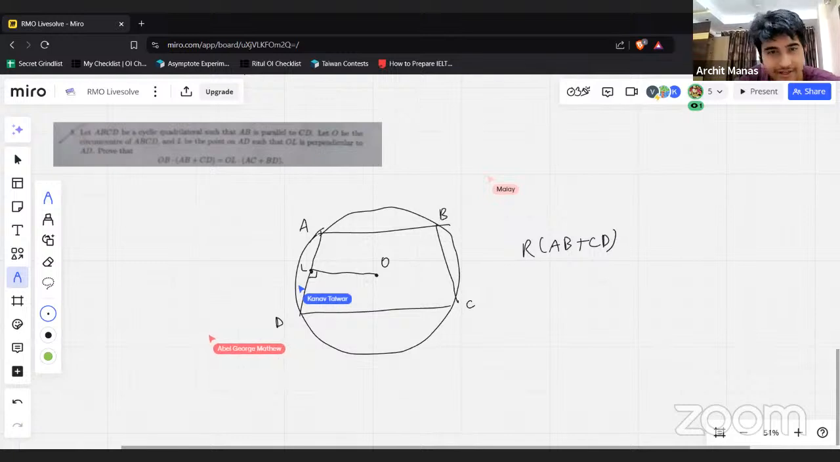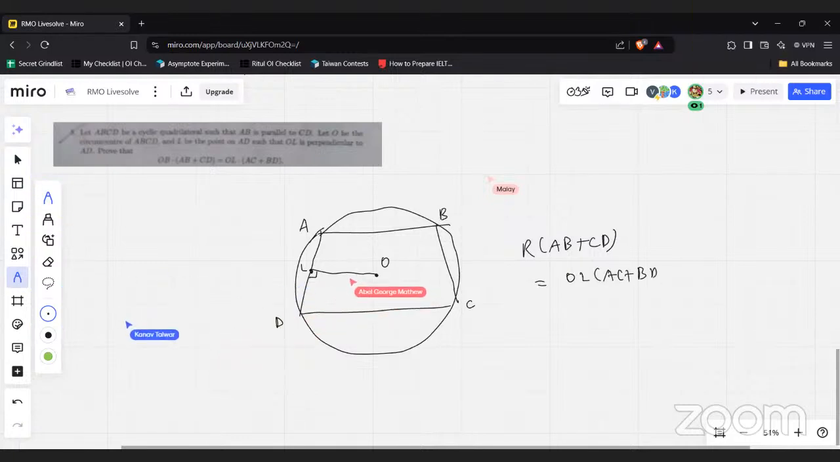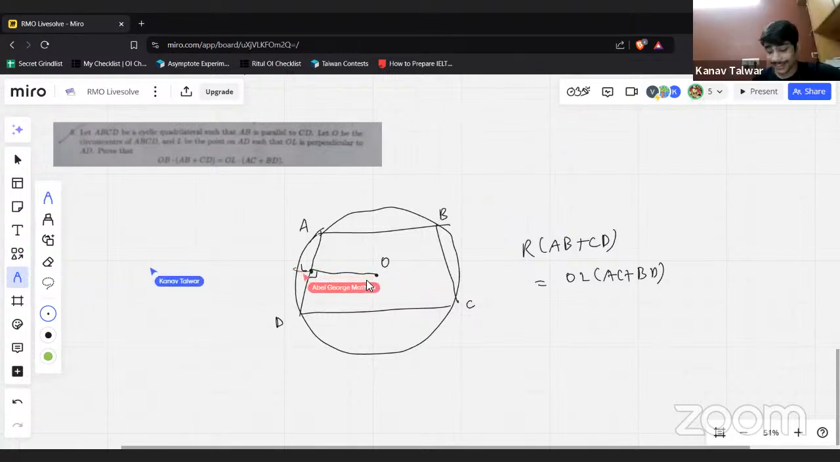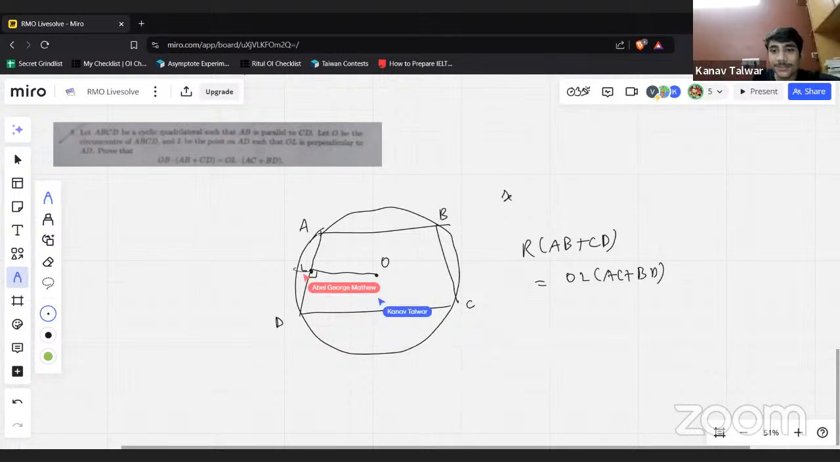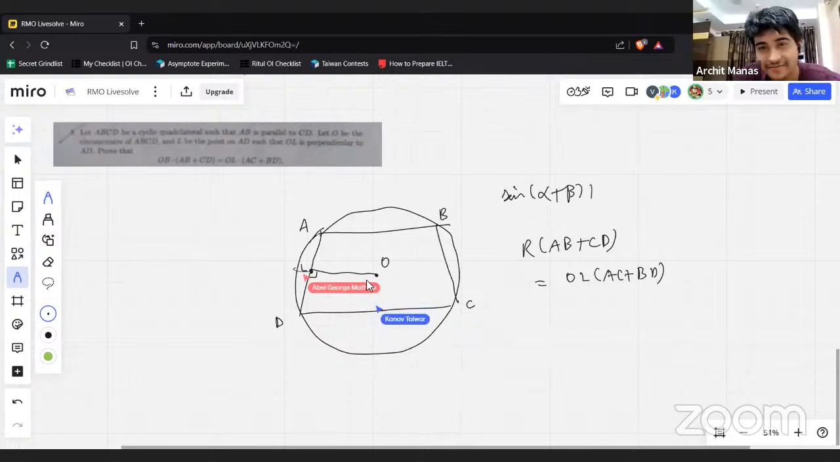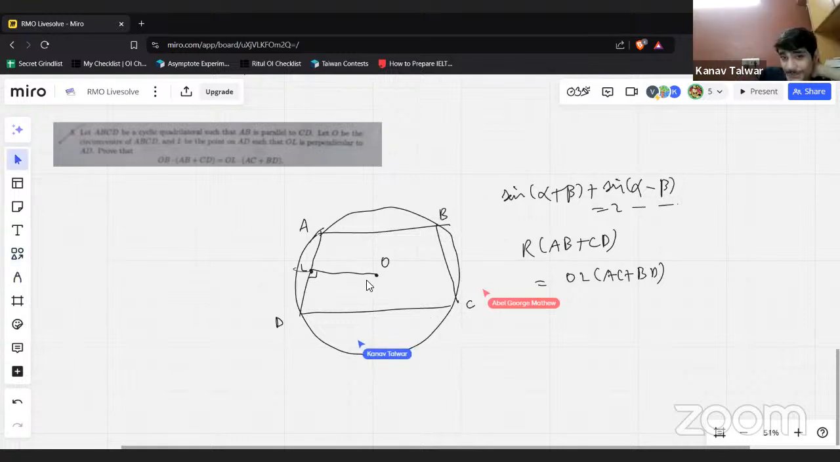So I propose we do a trig bash. But no, wait, let's do synthetic. This is probably a very nice synthetic solution, but I think OL is going to be sine of alpha plus beta. I'm actually telling you, it's just straight up going to be that. Let's square both sides. I claim this is the identity: sine of alpha plus beta plus sine of alpha minus beta equals 2 times something. The trig bash is going to work. AC plus BD.